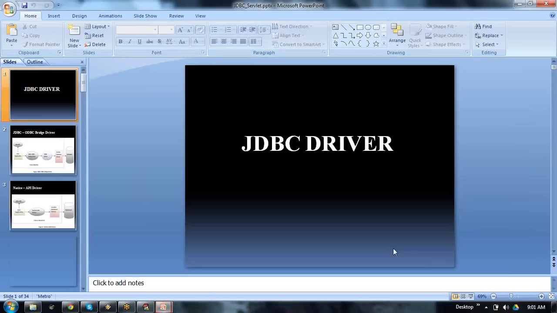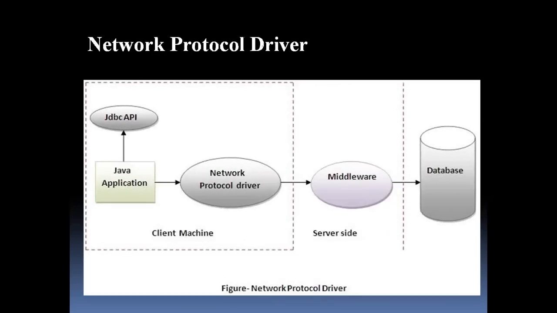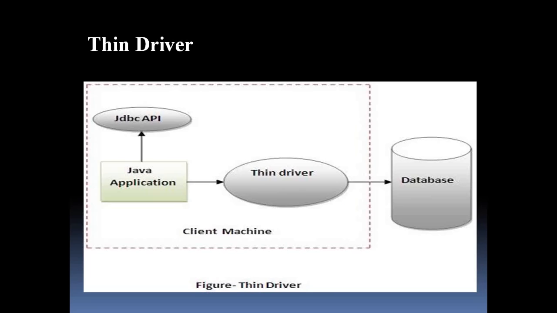I'll show a simple diagram of JDBC drivers. Look at this, it's a simple one. There are different kinds of drivers existing to connect. One is called the JDBC-ODBC driver, then the native driver, the network driver, and the thin driver. The popular one is the thin driver. When we start the class, I will discuss each and every driver clearly. Look at this: a Java application, a Java program, is using the thin driver. The thin driver is going to interact with the database. Clear? This is the one driver we are going to use.